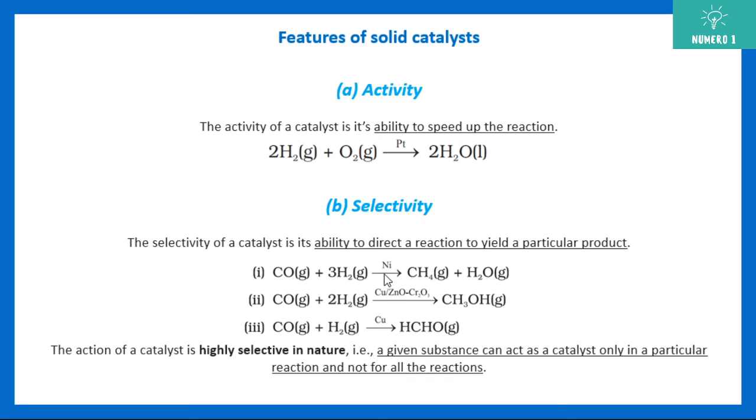For example, here nickel is acting as a catalyst, here copper is acting as a catalyst. If I put nickel here, it will not be the same as copper. So one particular catalyst is used for a particular type of reaction.